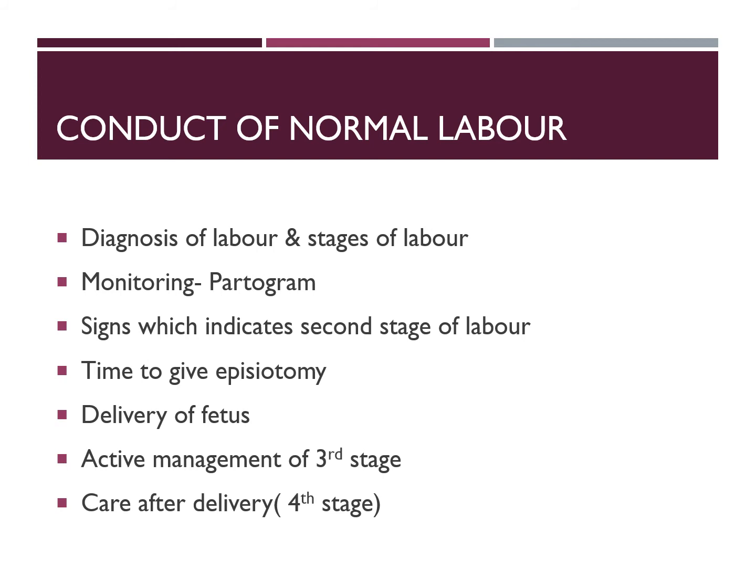When the patient is in active labor, you have to start a partogram. In monitoring a laboring patient, you have to look at uterine contraction, whether it is adequate or not. When there are 3 to 5 contractions in 10 minutes, each contraction lasting for 45 to 60 seconds, we say there is adequate uterine contraction.